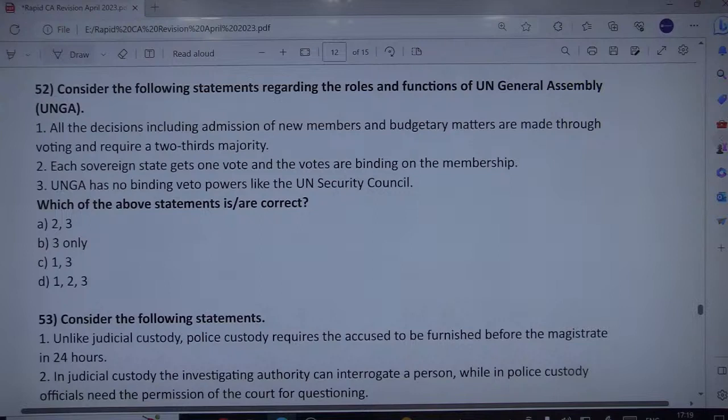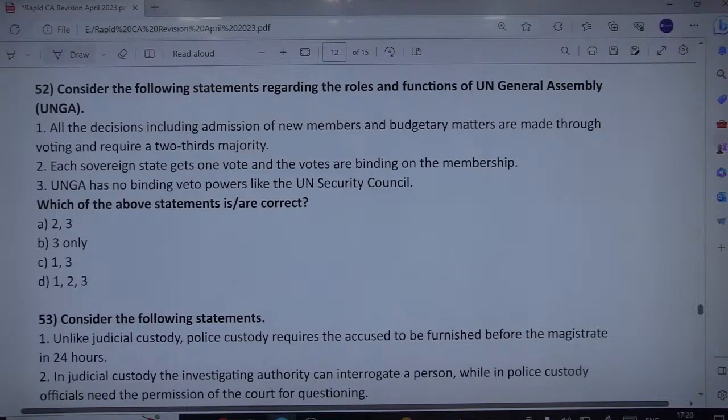All the decisions, including admission of new members and budgetary matters, are made through voting and requires 2/3 majority. Each sovereign state gets one vote, and the votes are binding on the membership. No, it cannot be binding. Fine. And it's not 2/3 majority. It requires just simple majority. Fine. Voting by majority, there are different categories.